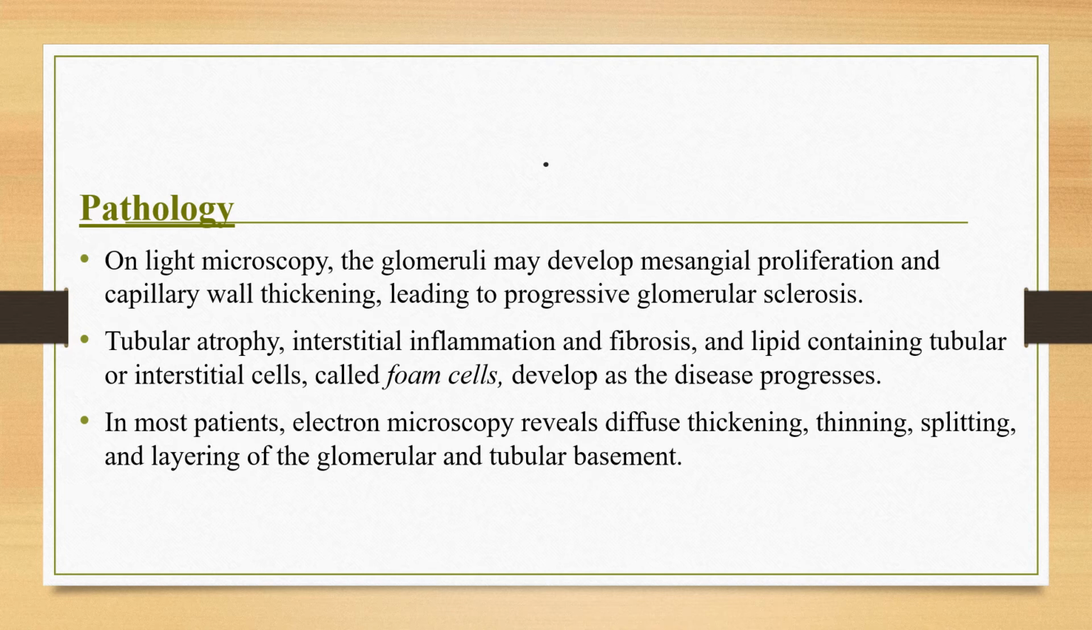Immunopathologic studies are usually not diagnostic. In most patients, electron microscope reveals diffuse thickening, thinning, splitting, and layering of the glomerular and the tubular basement membrane. To confirm the diagnosis, the ultrastructural analysis of the glomerular basement membrane in all genetic forms of Alport syndrome might be completely normal, displaying non-specific alterations, or demonstrate only uniform thinning.